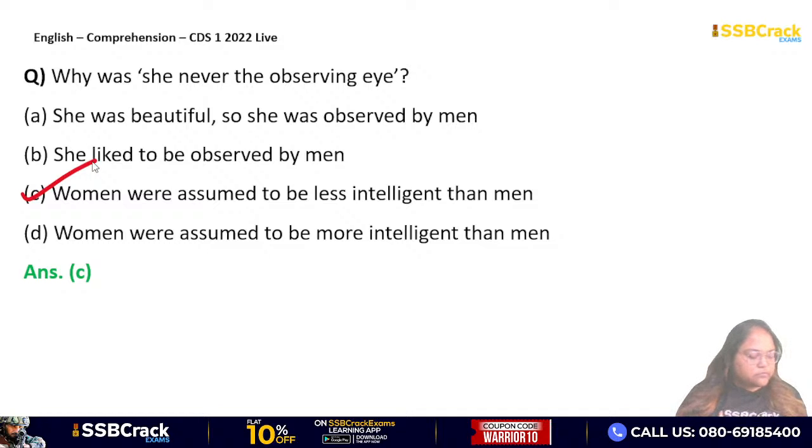Okay? नहीं मुस्कान, ये नहीं होगा. ये कैसे हो सकता है? Nowhere in the passage it's said that she was beautiful and so she is observed by men. No, she was never observed by men in that way because she was not considered to be intelligent like men. That is why she was not the observing eye. Okay. Moving on to the next question.